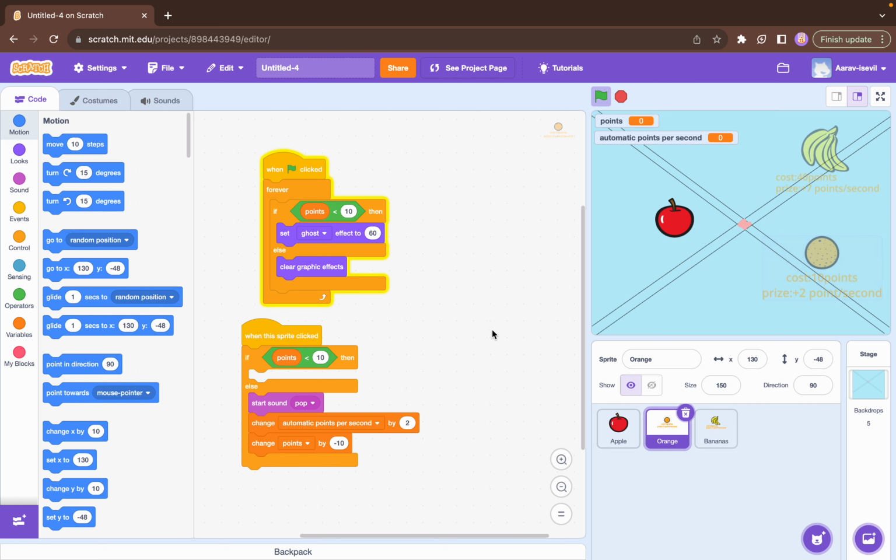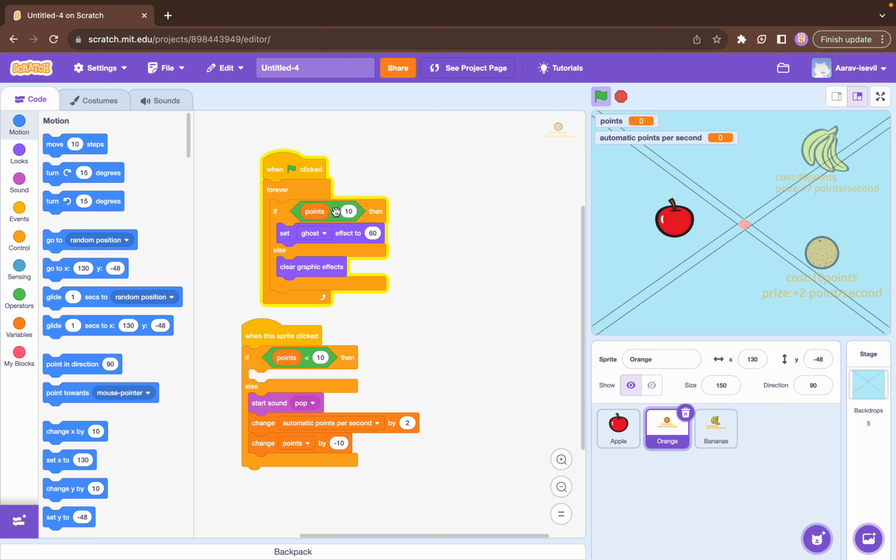To the orange. Now, if you see here, I went to the orange, and when flag clicked, it's in the forever block. What's in the forever block is the most important thing in the whole code, in the whole game.